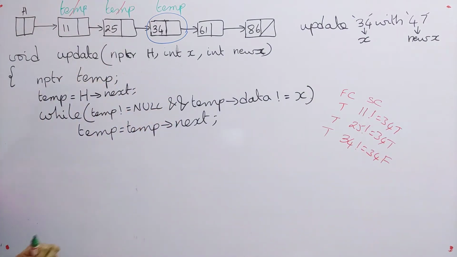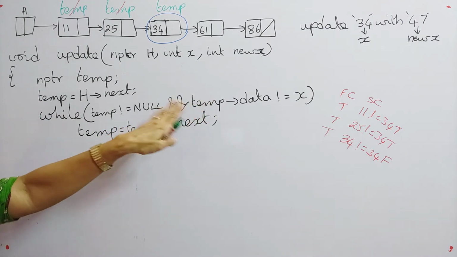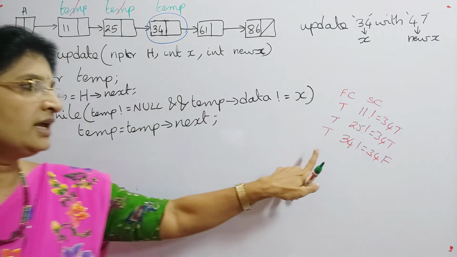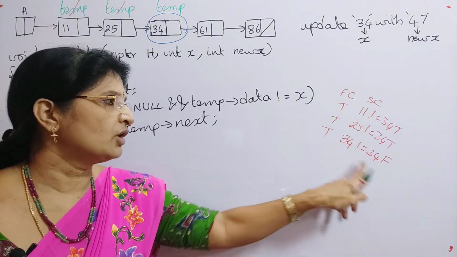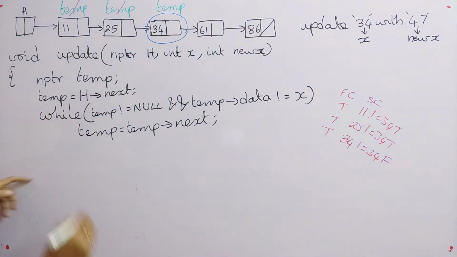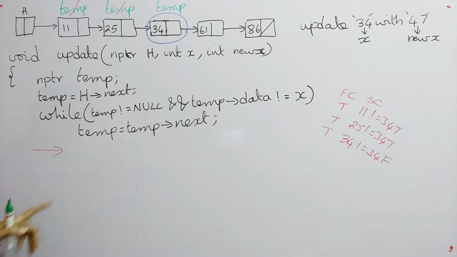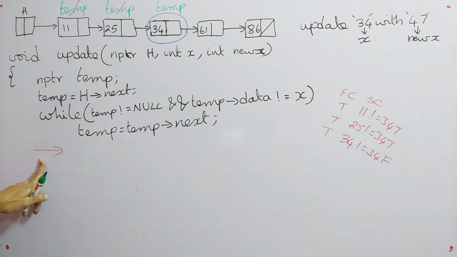The condition is false. So logical AND operator means what? If both the conditions are true, then only the final condition is true. But here one condition is true and the other condition is false. So the total condition will be false. So it won't go to this statement, it will just come out of the loop.